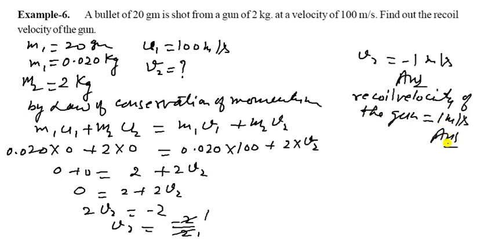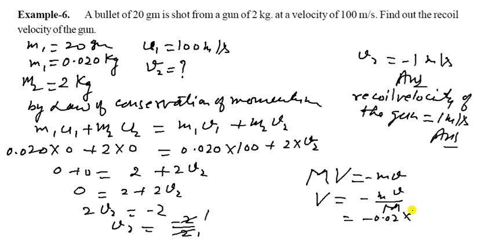So 2V2 is equal to minus 2, and V2 is equal to minus 2 divided by 2. So we get V2 is equal to minus 1 meter per second. So that is the recoil velocity. You can write here: recoil velocity of the gun is equal to 1 meter per second. So that will be your answer. So you have to write this one.